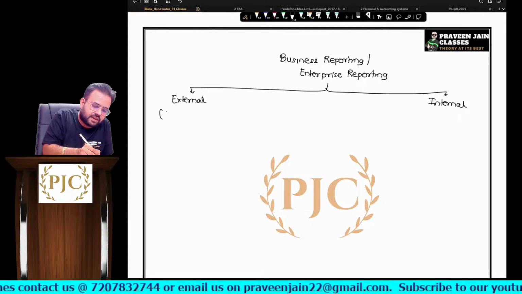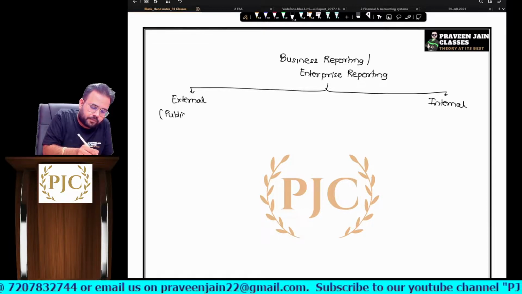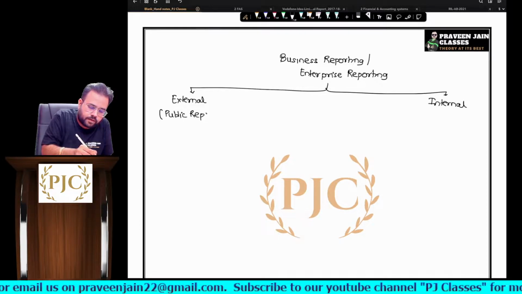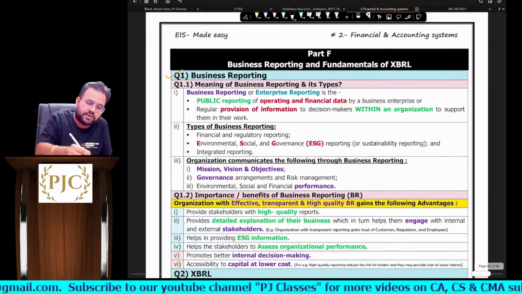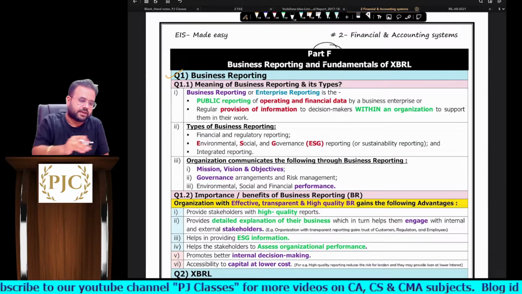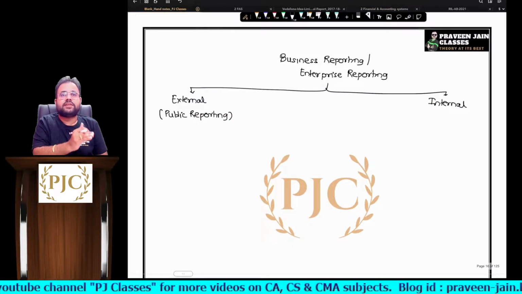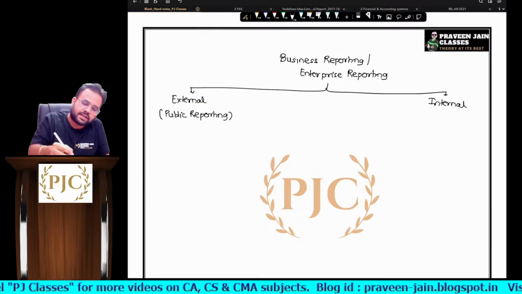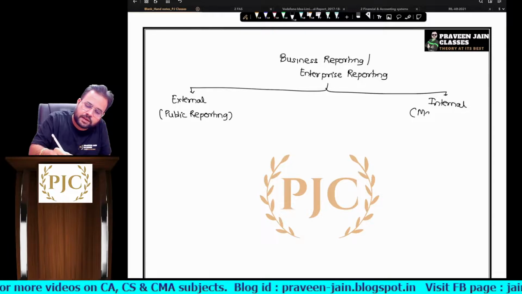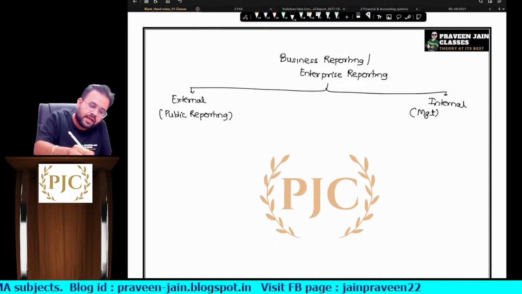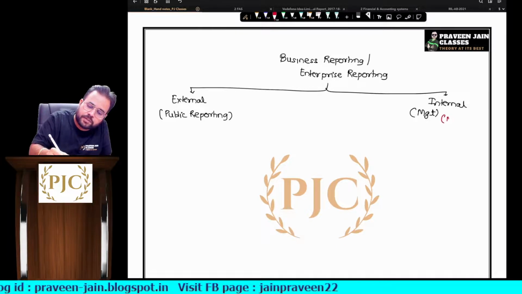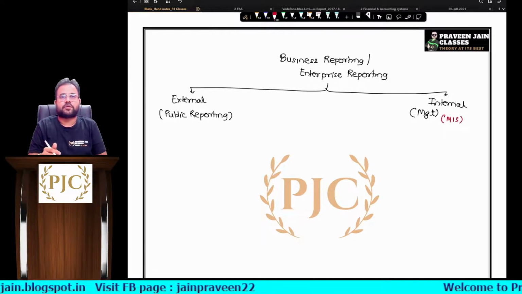When I say external reporting, it means public reporting. And remember, this is part F in our material. So presently we are discussing part F in our material, sir. So one is external reporting and one is internal. When I say internal, it means reporting to the management, and it can be any level of management. And this is what we have understood in previous class as MIS reporting, sir.